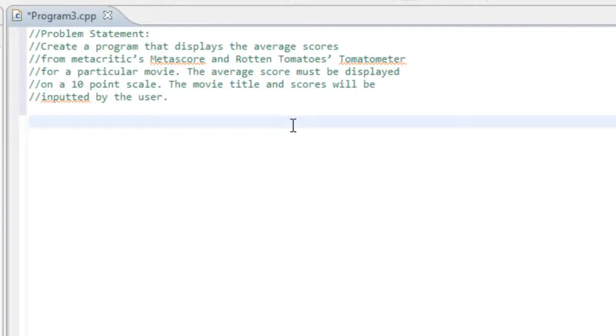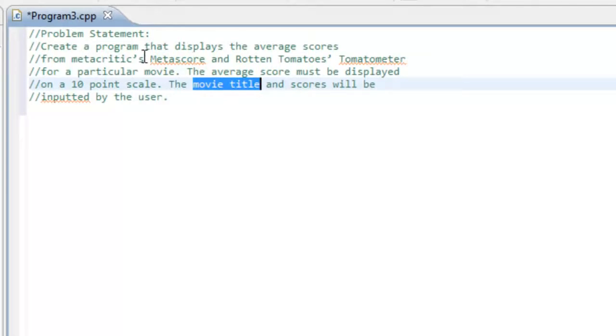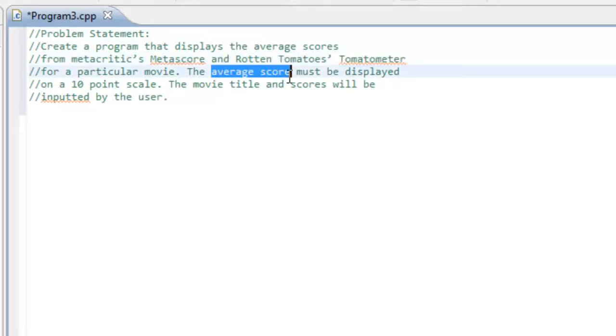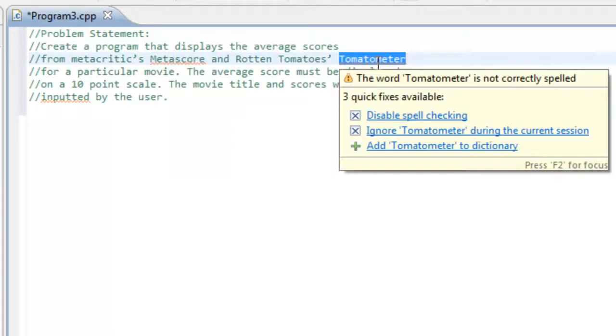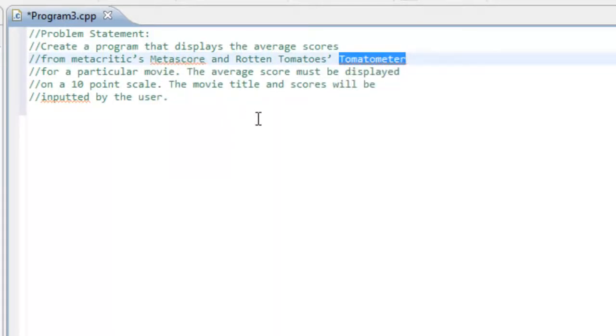So traditionally, whenever we first start analyzing a problem statement or some sort of requirement specifications for a program, the first step is to figure out the inputs that we're going to have. So it looks like we have 3 different pieces of information that need to be inputted. One is the movie title, and the other 2 are the scores, one from Metacritic's Metascore, and another one from Rotten Tomatoes' Tomato Meter. So once we have that information, then we can calculate the average score, and we may also have to condition that score so that it fits on a 10-point scale. We'll see what Metascore and Tomato Meter scores give to us, and then from there we can worry about our scaling.